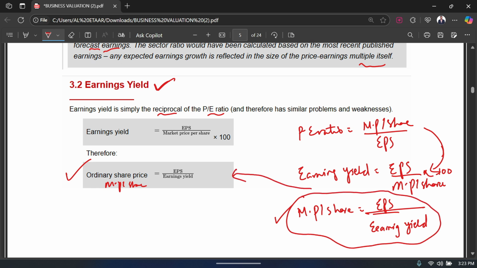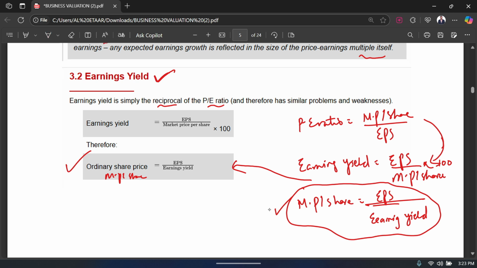So you can see, first thing, it's very easy to remember the earning yield formula. Just remember that earning yield is the reciprocal of the PE ratio. That's number one. Number two, if I have to calculate my market price per share, just rearrange this formula. Market price per share would go in the earning yield place, and earning yield is going to come in the denominator. So my formula becomes market price per share equals EPS divided by earning yield. This is how you value a business based on the earning yield. You take the EPS and divide it by the earning yield, and you will have the market price per share of the company or the value of the company.